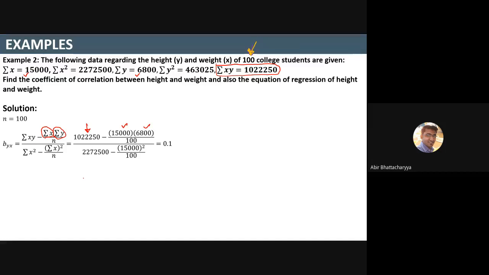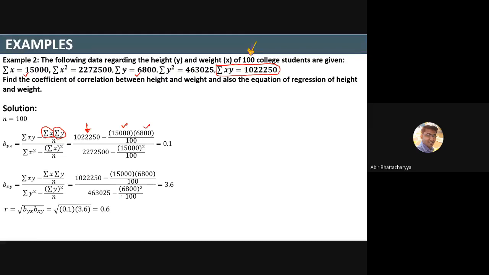If you remember this formula and put everything in, you will get byx equals 0.1 and bxy equals 3.6. Now if I multiply and take the square root, r equals 0.6. Now everything is positive. That's why I will take r as positive: r is a positive 0.6 because byx and bxy are both positive.